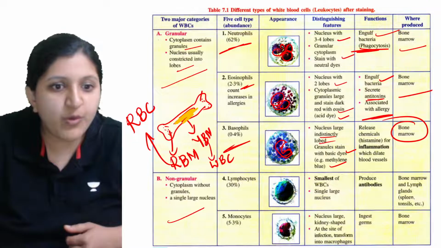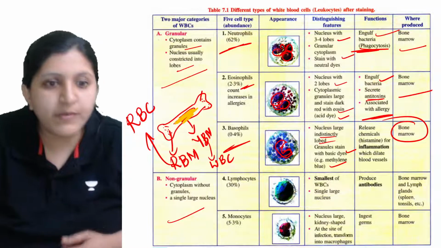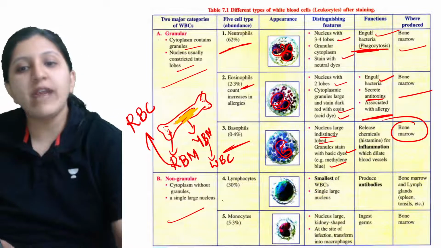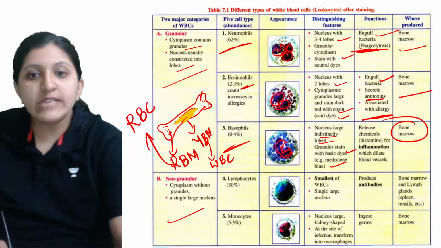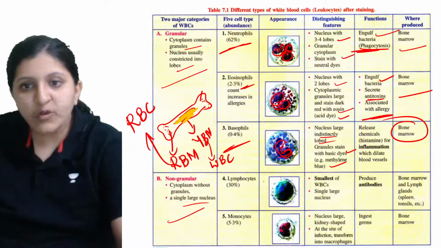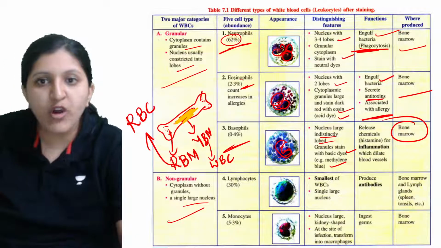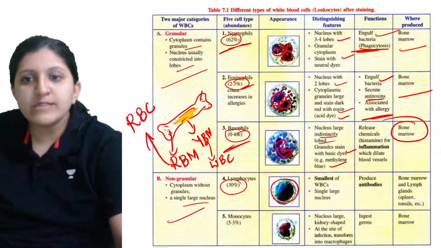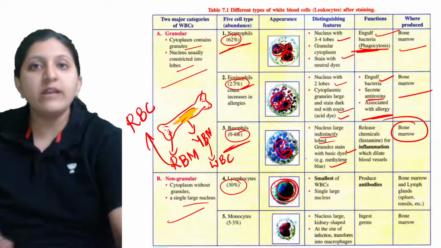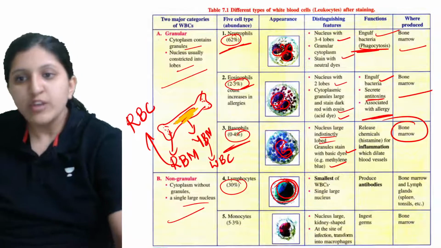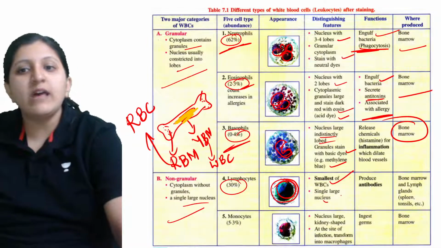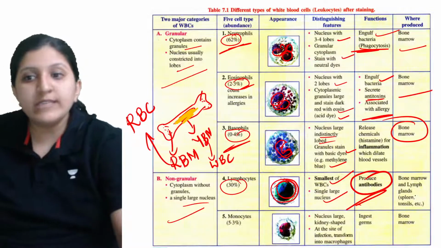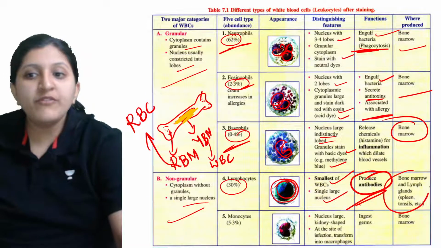All right, so moving on to the next part here. As you can see, these are non-granular, so they do not have granules. Lymphocytes have a single large nucleus, and you need to know the percentage of each of these. Very little cytoplasm is there, but a very big, large nucleus is present. They are the smallest of the WBCs, with a single large nucleus. This produces the antibodies. Then bone marrow and lymph is where it is produced.